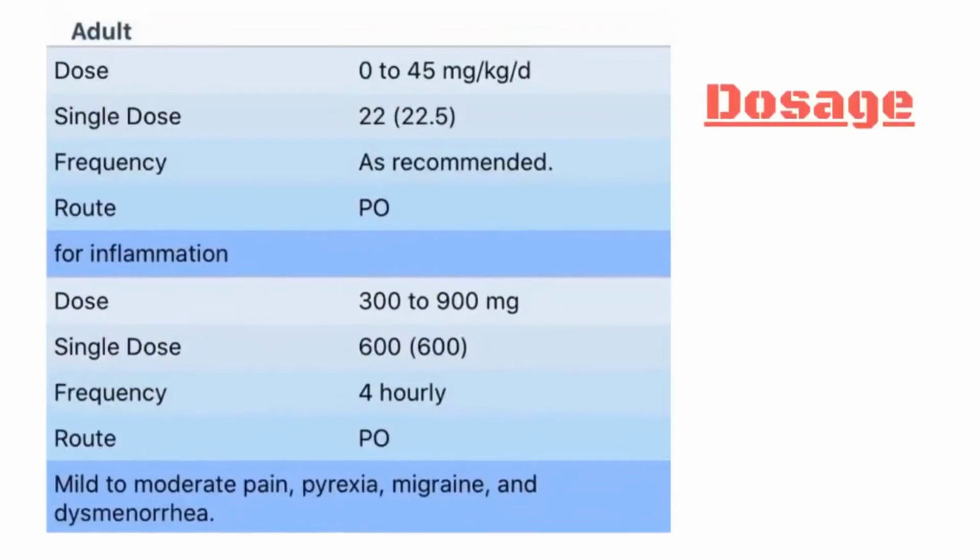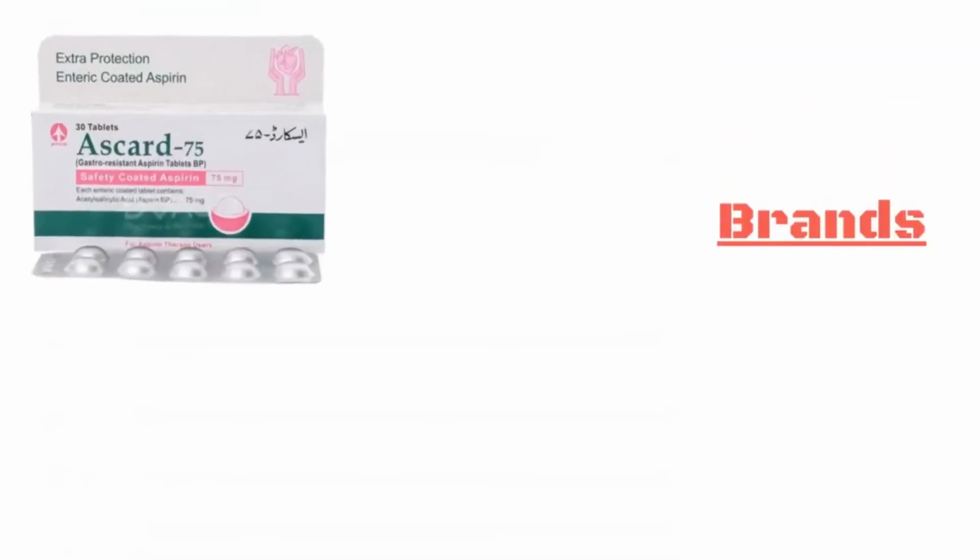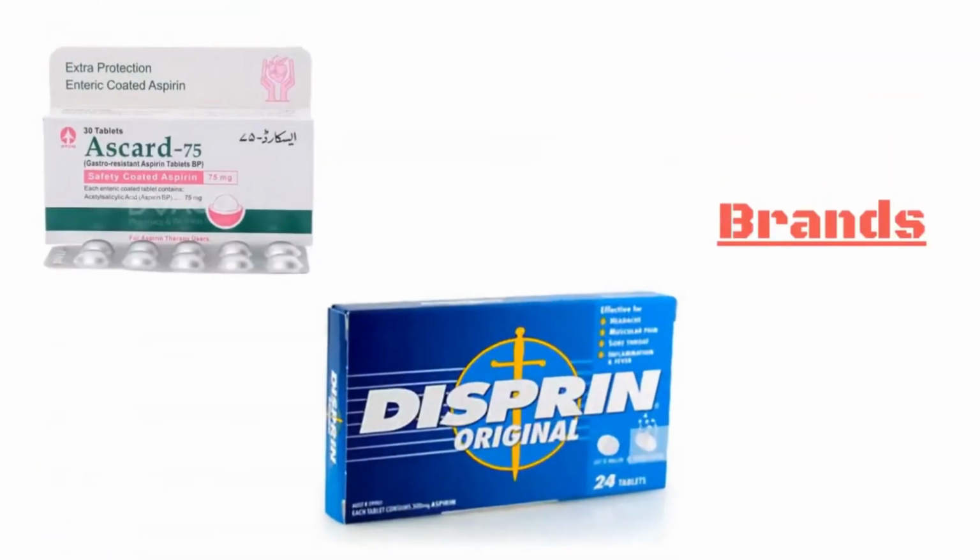Now dosage. Adult dose for inflammation is 0 to 45 mg per kilogram, single dose is 22 mg, frequency is as recommended, and the route is oral. Dosage for mild to moderate pain, pyrexia, migraine, and dysmenorrhea: dose is 600 to 900 mg, single dose is 750 mg, frequency is 4 hourly, and route is suppositories. Now the brands are Asgard and Disprin.